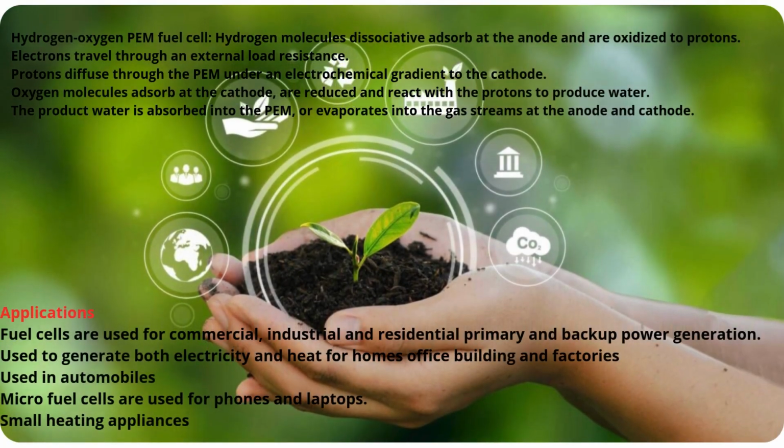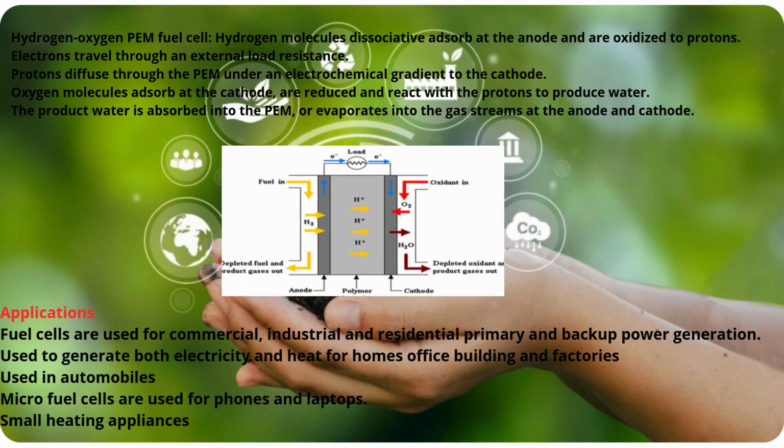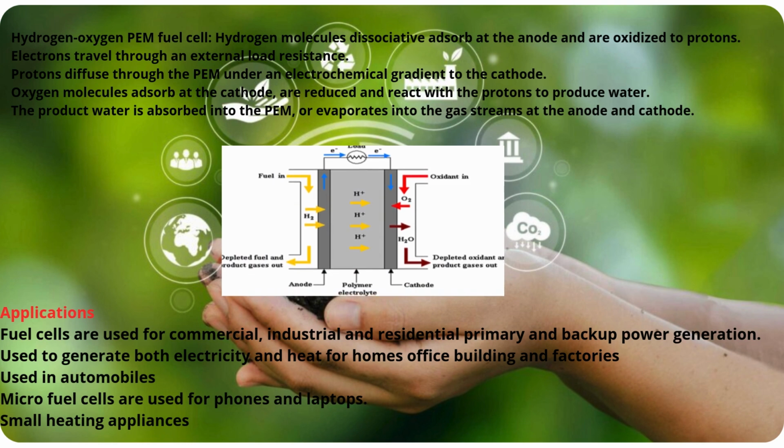Hydrogen-oxygen PEM fuel cell. Hydrogen molecules dissociatively adsorb at the anode and are oxidized to protons. Electrons travel through an external load resistance. Protons diffuse through the PEM under an electrochemical gradient to the cathode. Oxygen molecules adsorb at the cathode, are reduced and react with the protons to produce water. The product water is absorbed into the PEM, or evaporates into the gas streams at the anode and cathode.